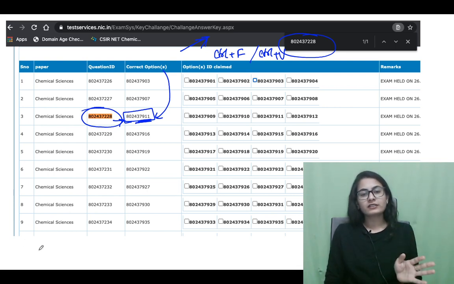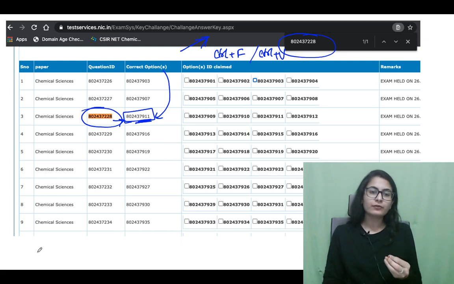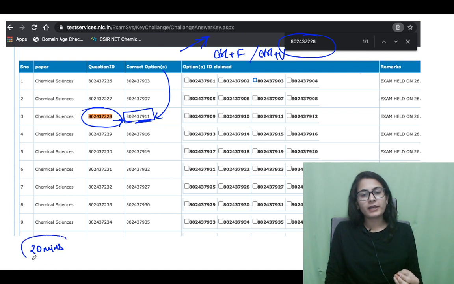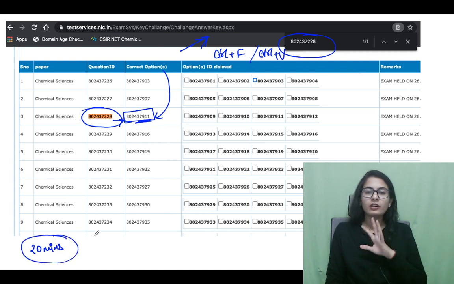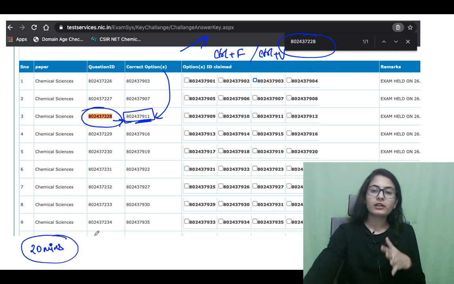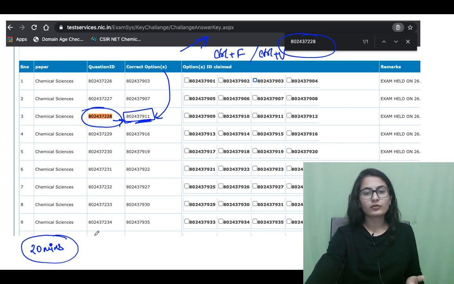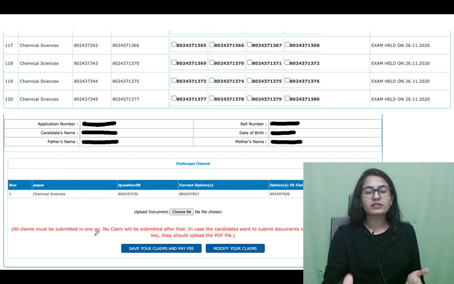Now guys, just matching the answers would take you at least 20 minutes or so. Maximum it is going to take you 20 minutes, not more than that. Okay, and after you are done, you can see the question paper and understand what the options are and so on. All right, so this is how it happens.